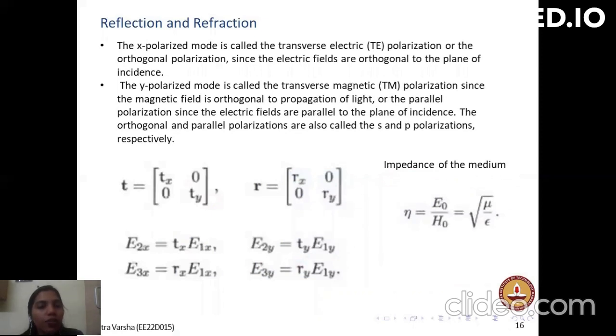These are a few equations of the reflection and refraction under the transverse electric mode, that is, transverse electric polarization, which is the X polarization mode, perpendicular, orthogonal to the plane of incidence, and Y polarization is the transverse magnetic, which is parallel to the plane of incidence. These are the transmission matrix and the reflection matrix. This is the impedance of the medium, which depends upon the electric field and magnetic field. The impedance of the medium is the ratio of the electric and magnetic fields.